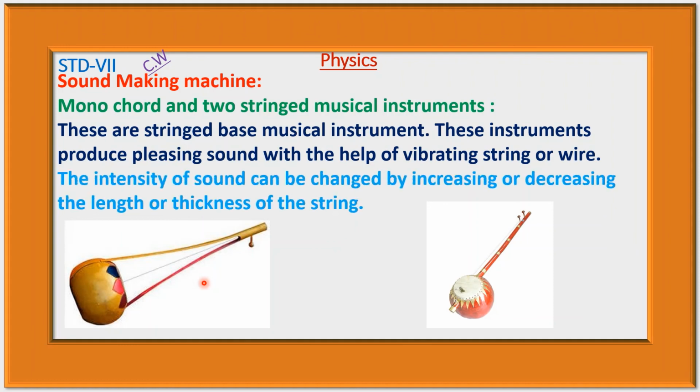The intensity of sound can be changed by increasing or decreasing the length or thickness of the string. That is, the intensity of sound depends on the length of this string and the thickness of this string. If we change the thickness of this string, then the intensity will change, and if we increase or decrease the length of this string, then the intensity of sound will change.